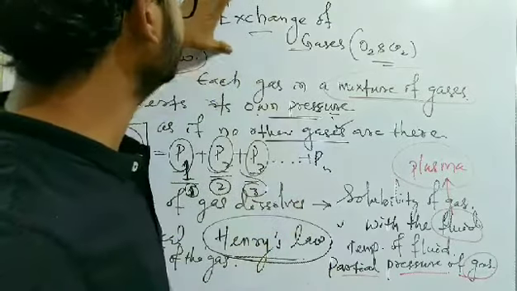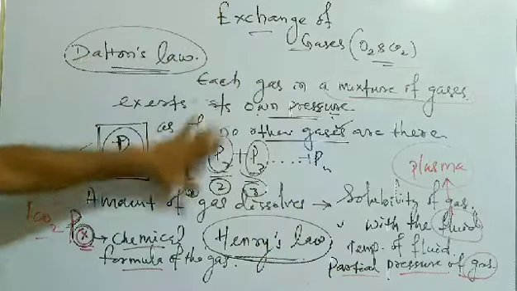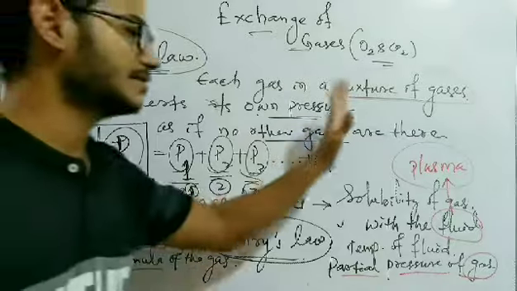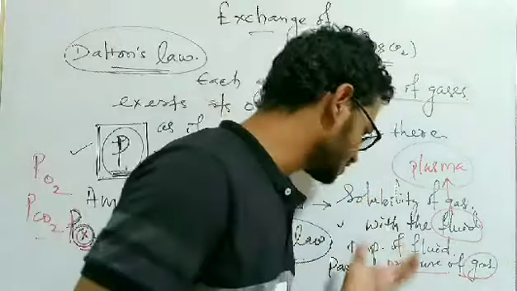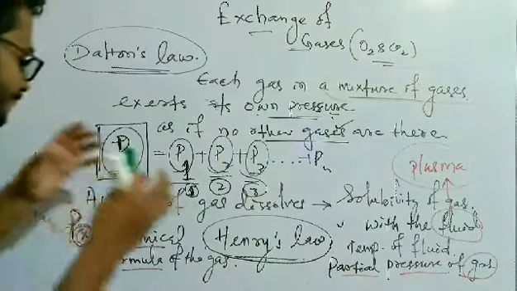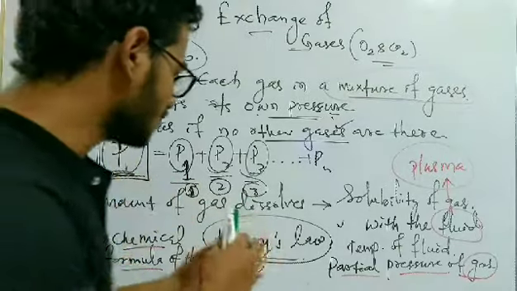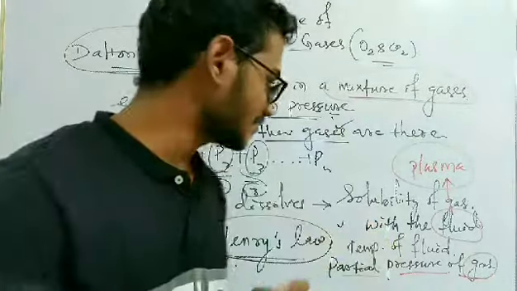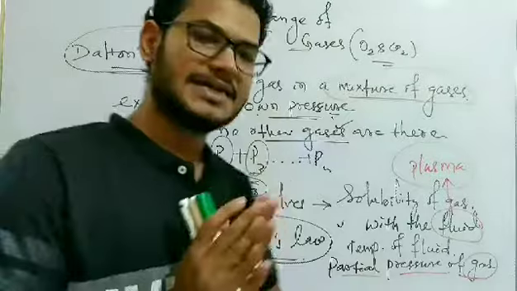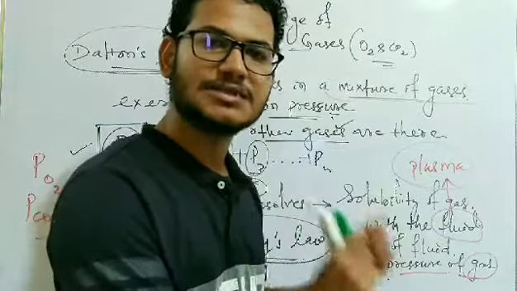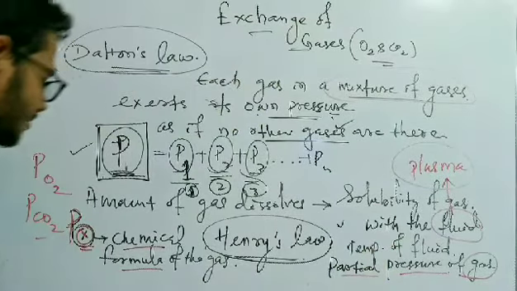Before going into detail about the exchange of gases, we need to understand these different aspects of how oxygen and carbon dioxide dissolve into the fluid, that is the blood or the blood plasma.